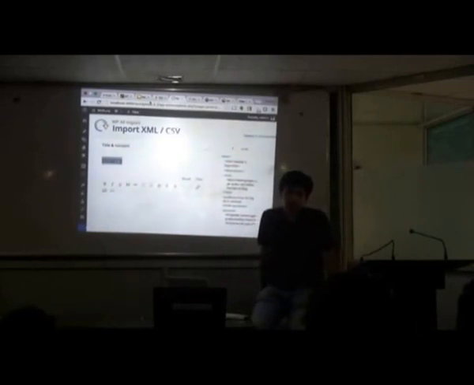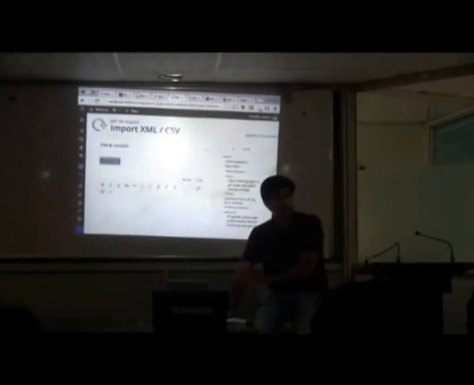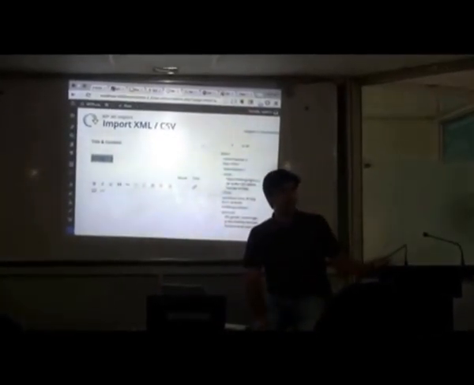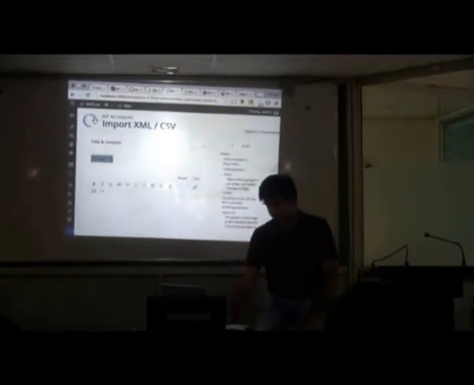Is WP All Import a paid plugin? It has a free version as well. What are the restrictions? I think the restrictions are maybe media import is not allowed, or custom post types are not allowed. Kimono is a free service, as long as the API that you create, you keep it public. Kimono is a very large company actually.